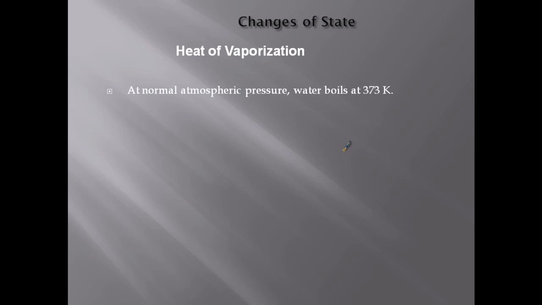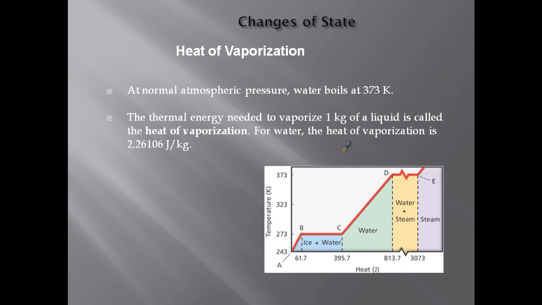And similarly, at the other end of that chart, we have the heat of vaporization. At normal atmospheric pressure, water boils at 373 K. So the thermal energy needed to vaporize 1 kilogram of water is called the heat of vaporization. For water, the heat of vaporization is 2.26 joules per kilogram. So we need 2.26 joules added to 1 kilogram of water to completely vaporize it.